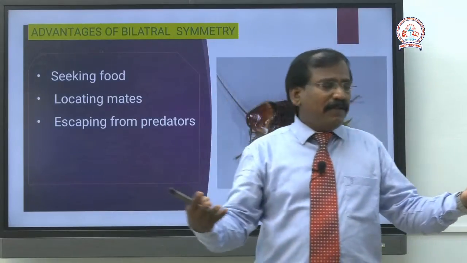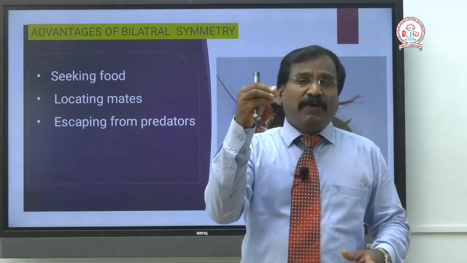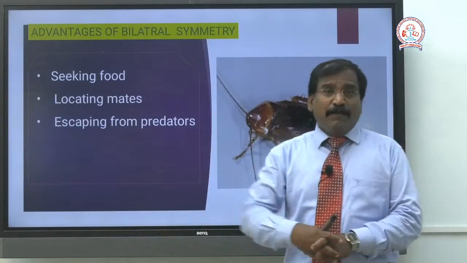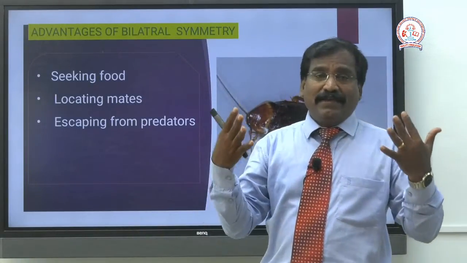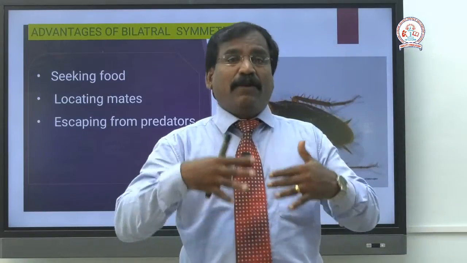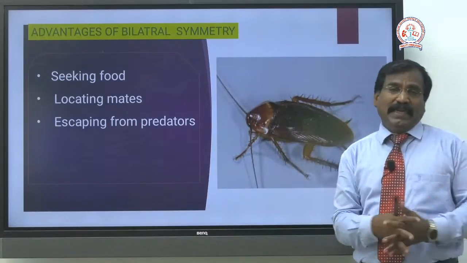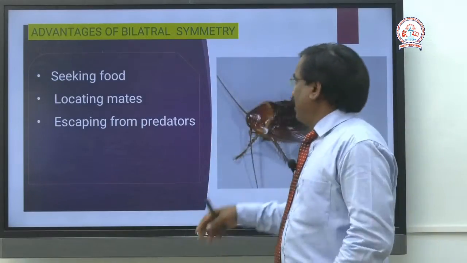Very simple. What are the types of organisms based on symmetry? Bilaterally symmetrical organisms, radially symmetrical organisms, pentamerous radial, like that. Okay, thank you. Then what is next?